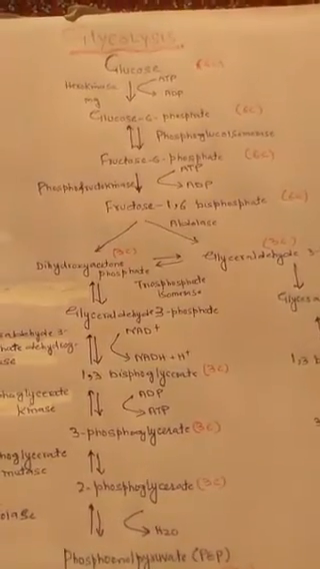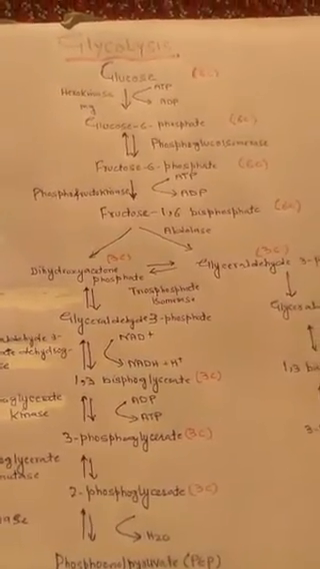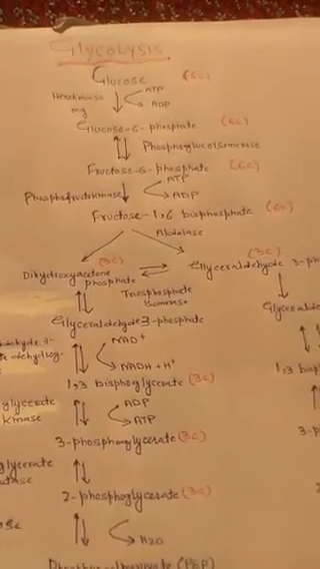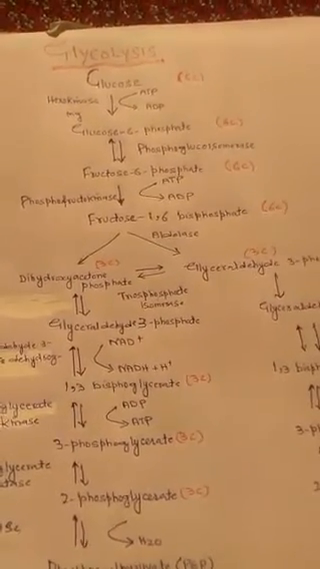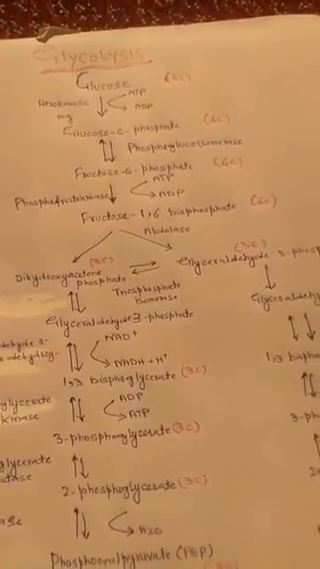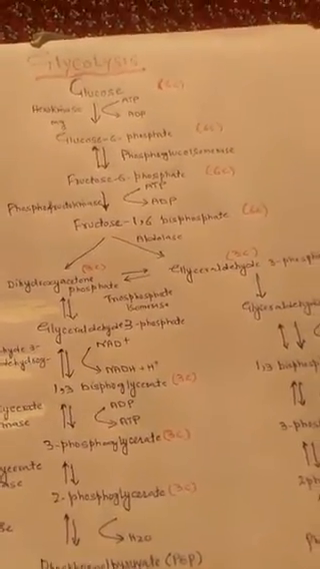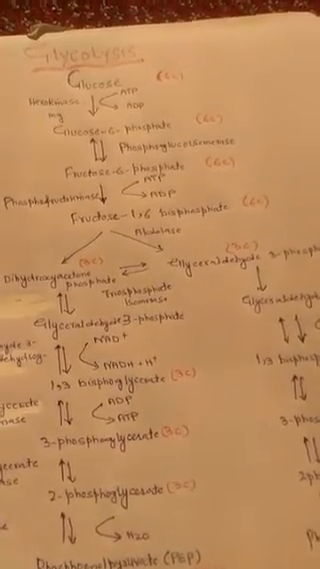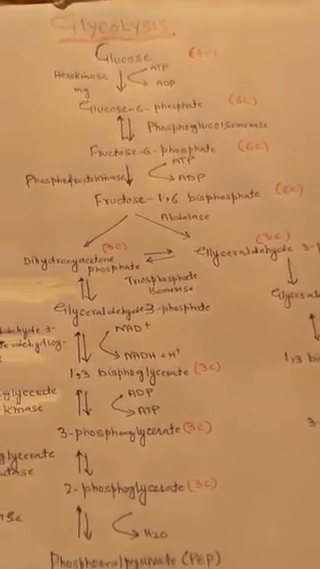Glycolysis takes place in the cytosol. It is an enzyme catalyzed process. It takes place in the cytoplasm, or in the cytosol. We can say it takes place in the soluble fraction of the cell, outside the mitochondria.